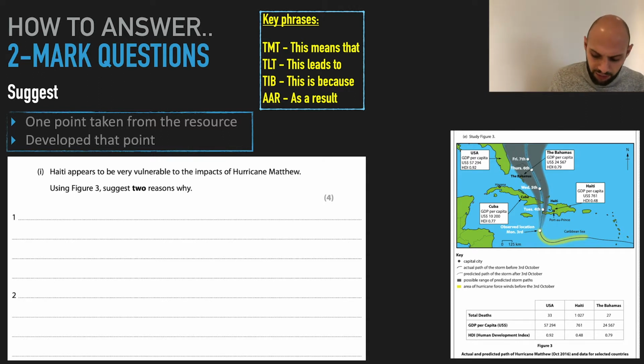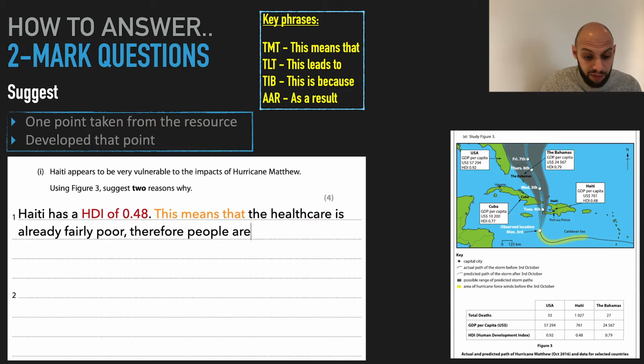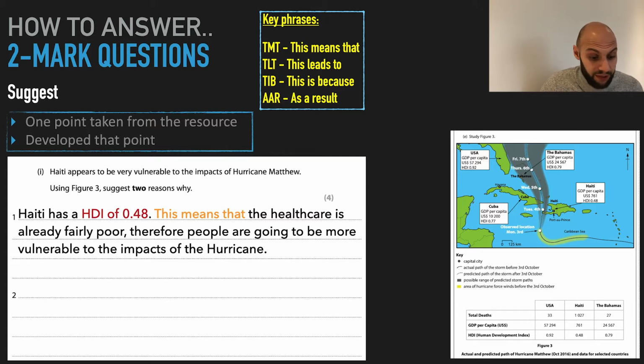So if I put, for example, let's have a look. Haiti has a HDI of 0.48. This means that the healthcare is already fairly poor. Therefore, people are going to be more vulnerable to the impacts of the hurricane. Done. Okay, I've used my key phrase, this means that. So HDI is 0.48. That's my point taken from the resource. This means that healthcare is already low, therefore people are more vulnerable to the impacts of Hurricane Matthew. Done. Quickly, next one then.